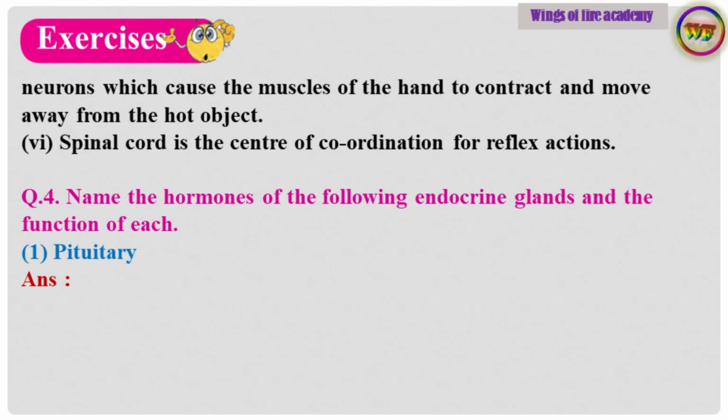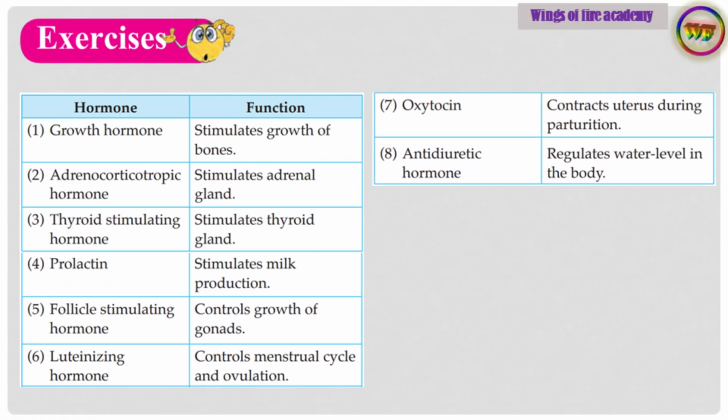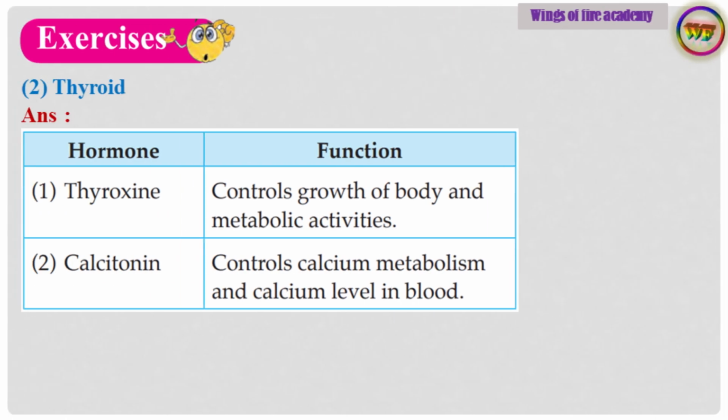Question 4. Name the hormones of the following endocrine glands and the function of each. Sub-question 1. Pituitary. Answer. Answer is given directly. Sub-question 2.